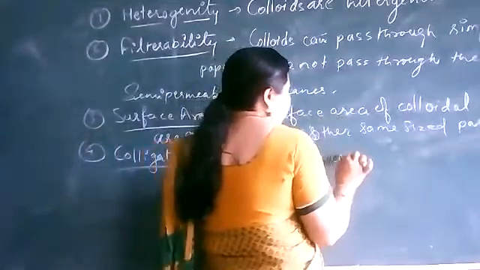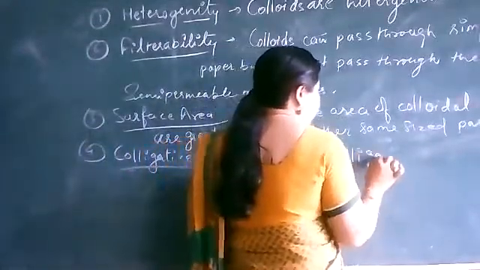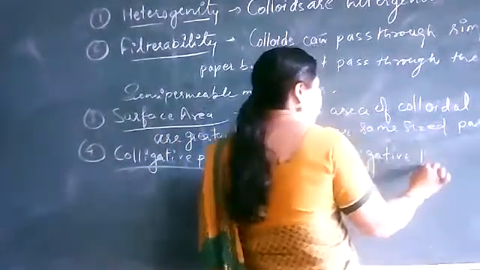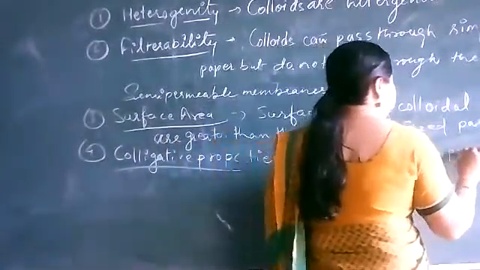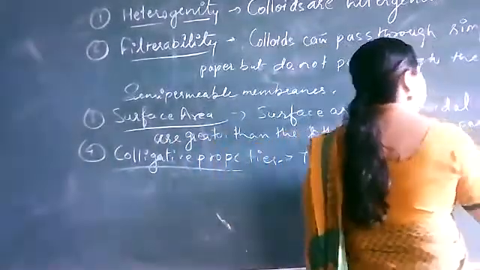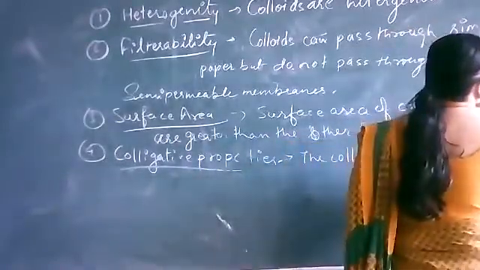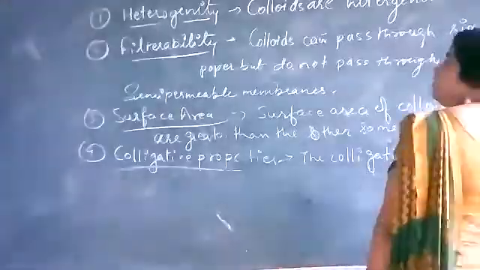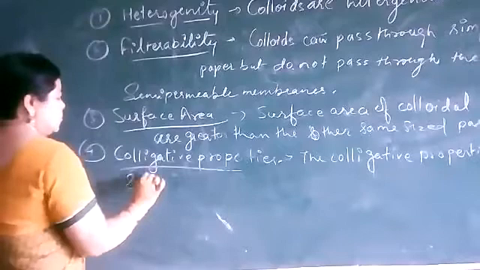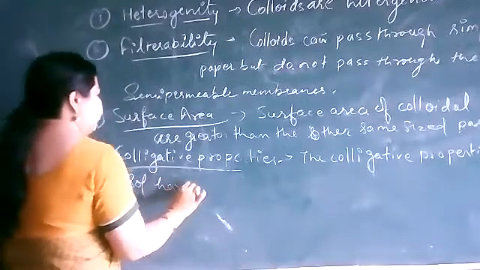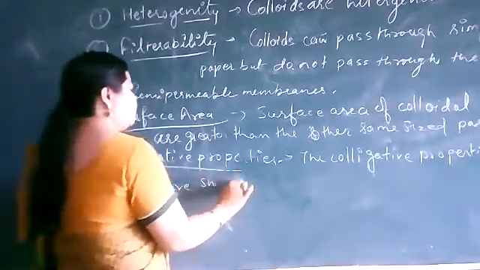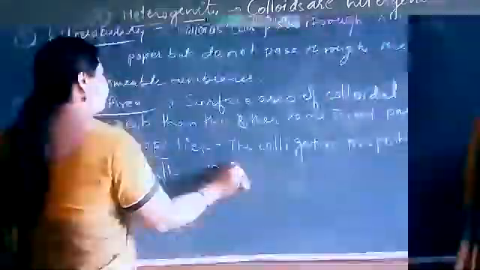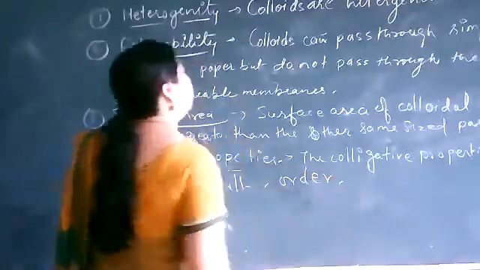The colligative properties of colloidal solutions have a smaller order.